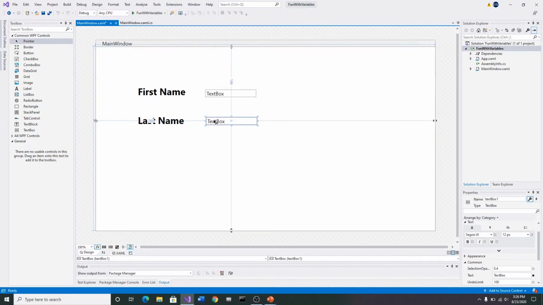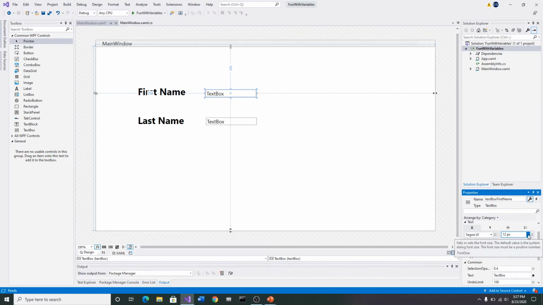I don't need to be real careful with these, because I'm going to change them around. I'm going to click on that. Notice it says text box. I'm going to click behind that and rename it text box first name. So I've changed the name of that to text box first name.